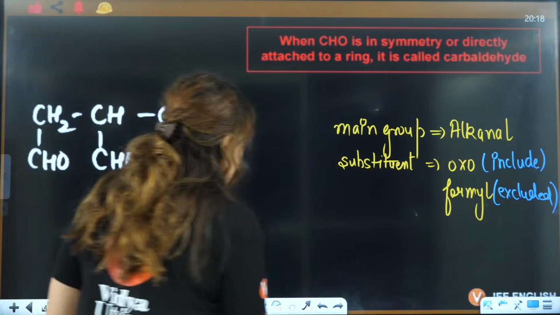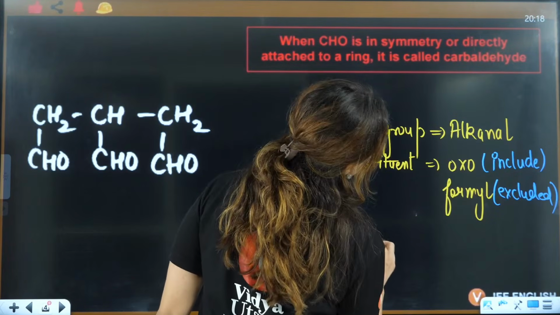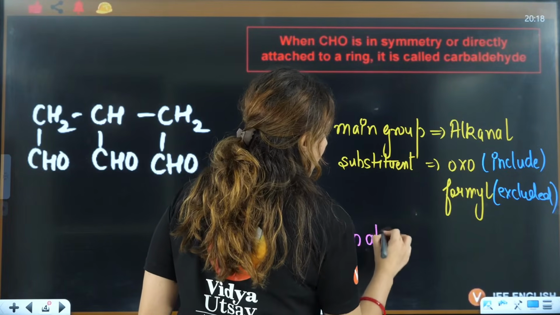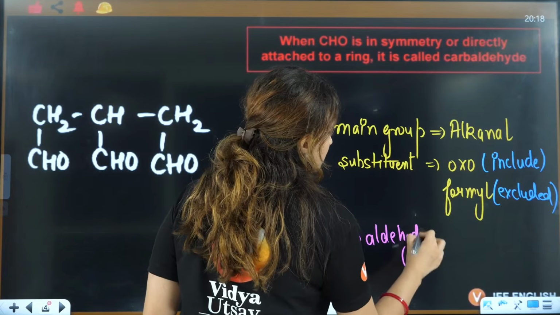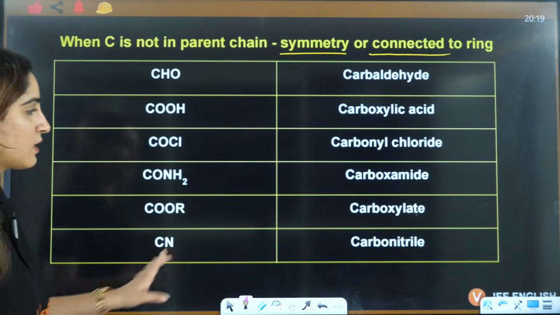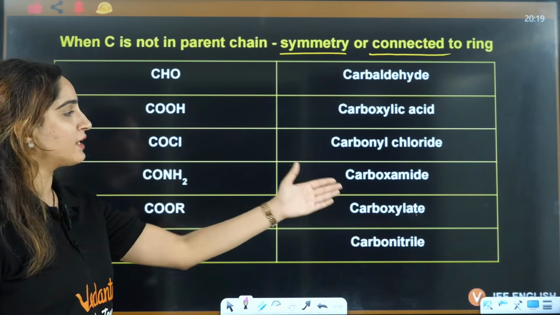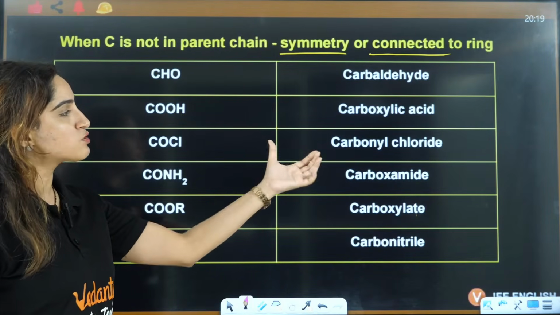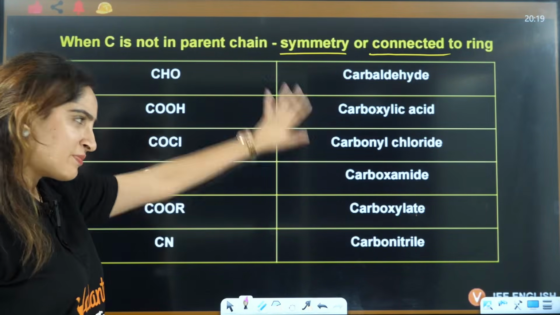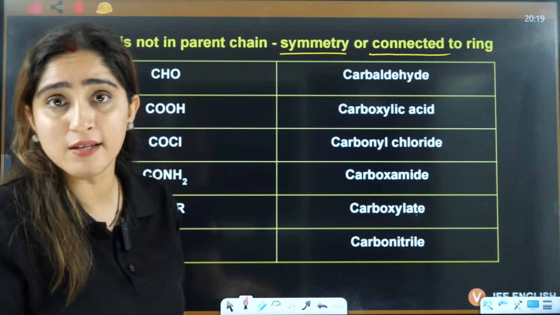The new word is carboxylate, right? Okay, sorry, carboxylate, I am saying carbaldehyde. Aldehyde it is, na? Carboxylate is for something else, okay? So basically this is the thing. Carboxylate is for ester, CN is for carbonitrile, then amide it is carboxamide, COCl carbonyl chloride, COOH carboxylic acid, CHO carbaldehyde. These names you can remember after this also, but understand where you should use these names, okay?